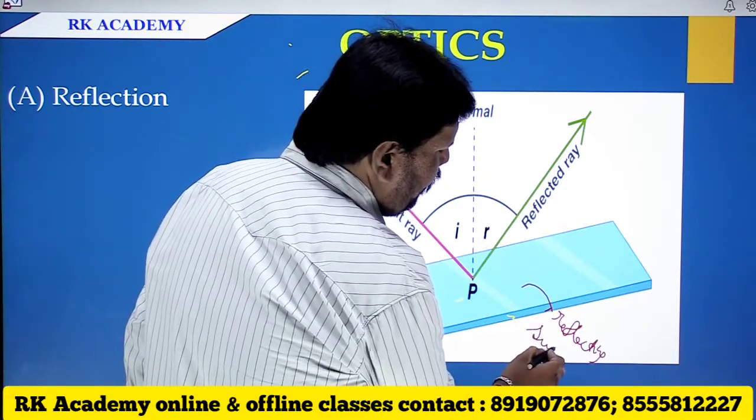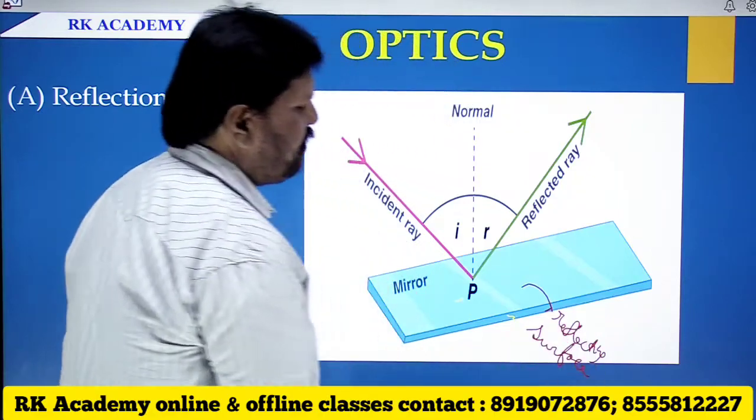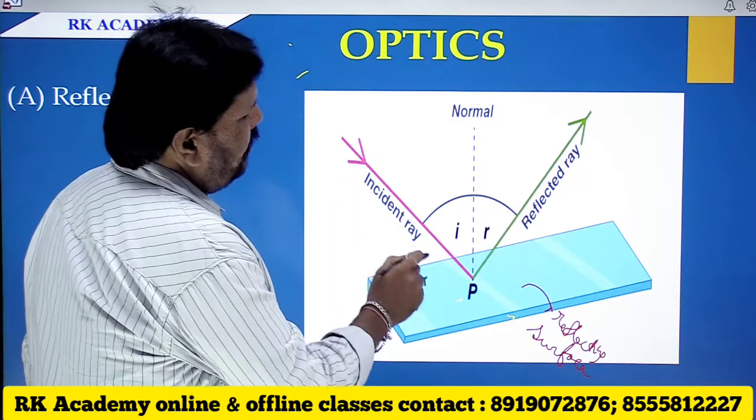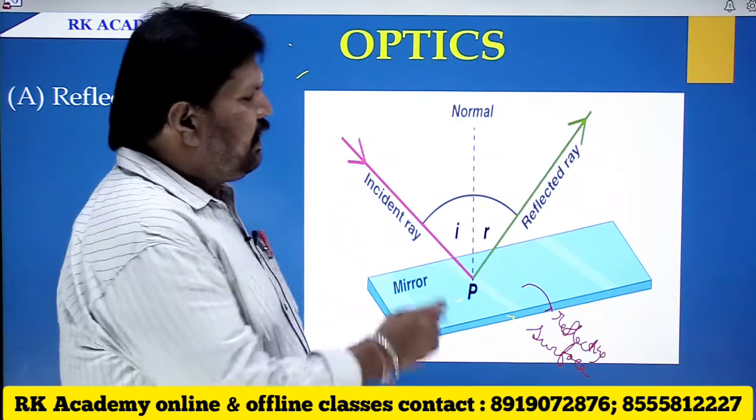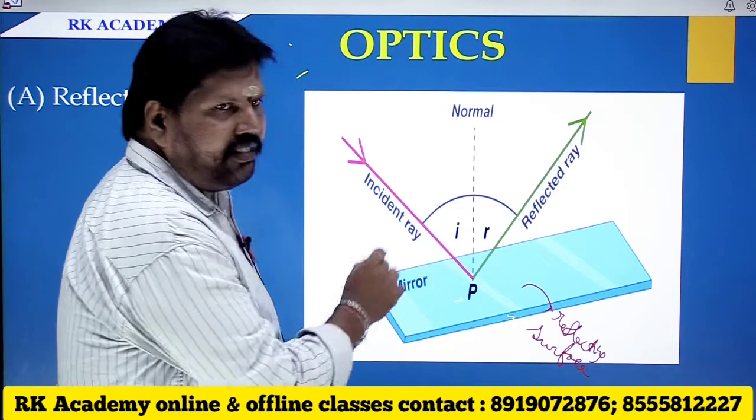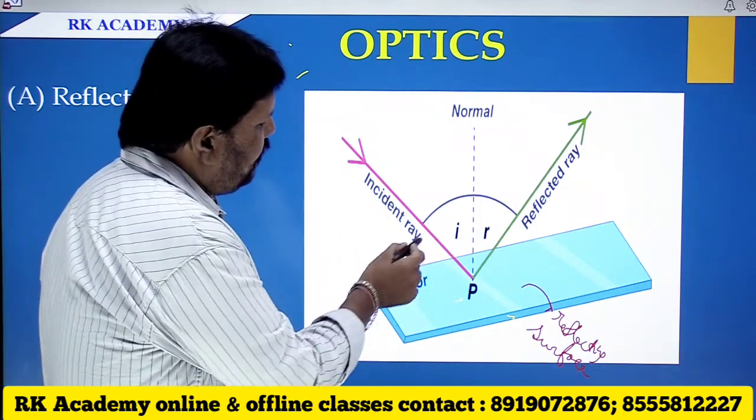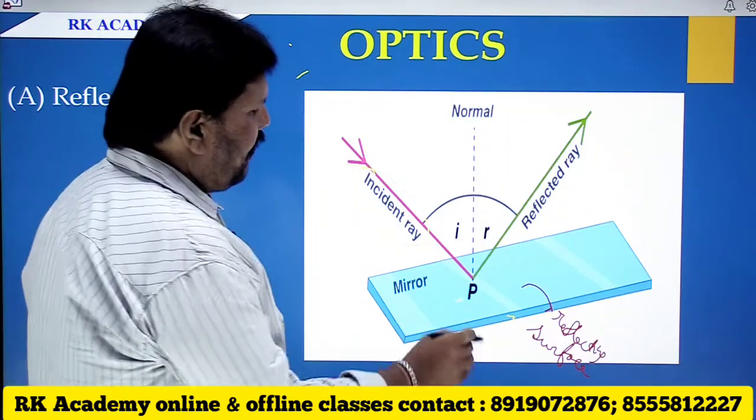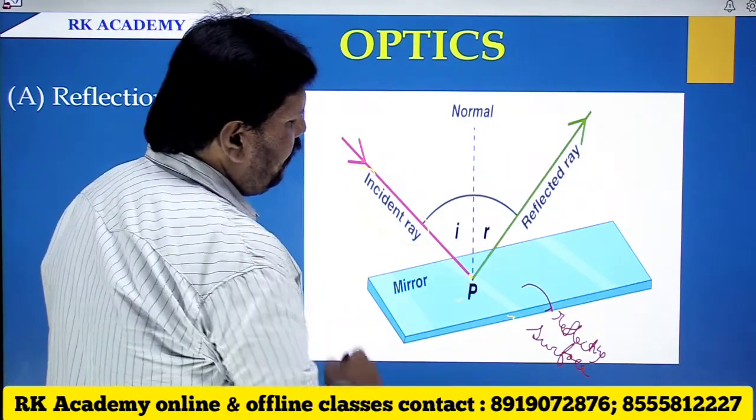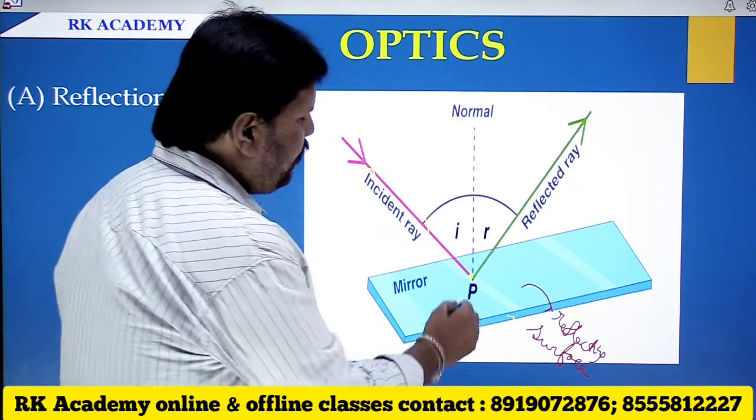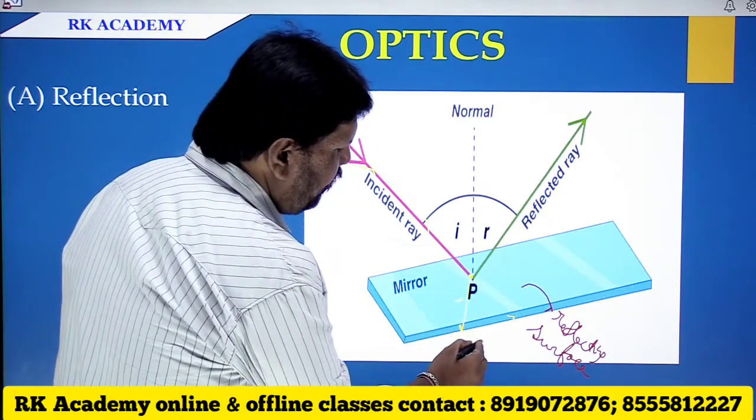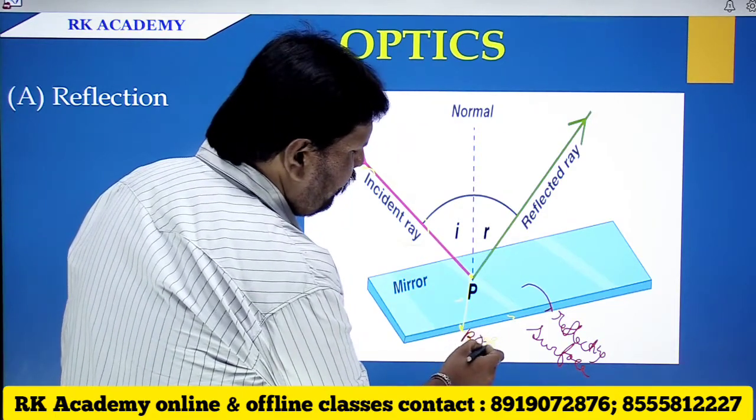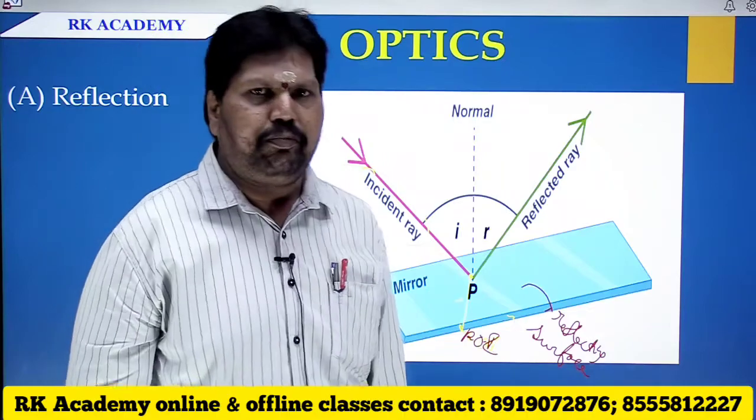This is known to be the reflecting surface. Here a light ray is incident from a source, hence it is known to be the incident ray. This light ray falls on a medium at this point P, the point of incidence, POI.